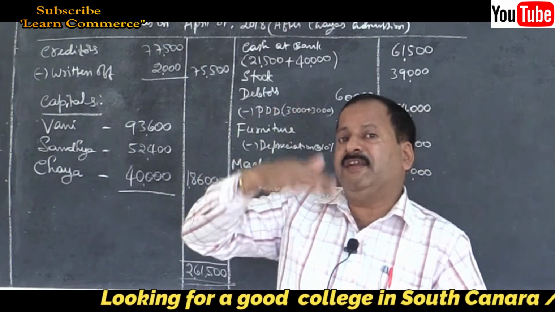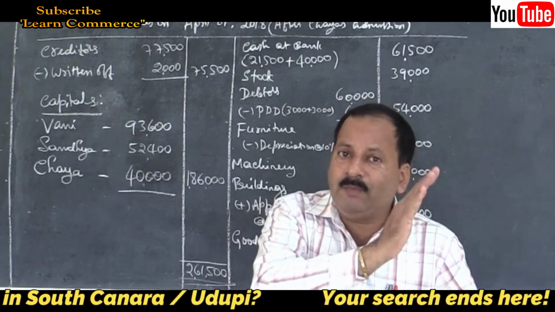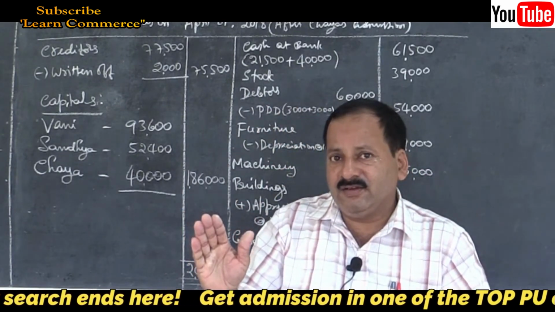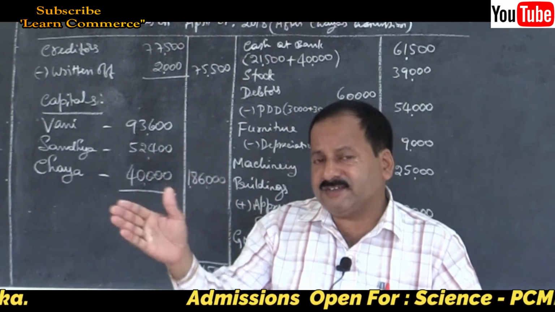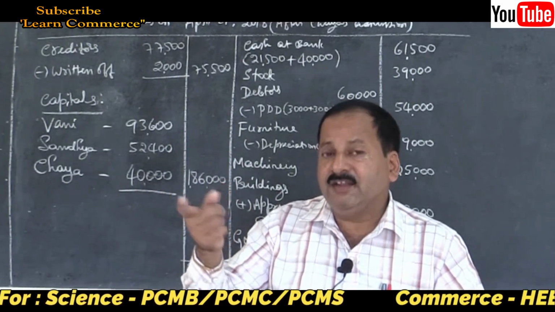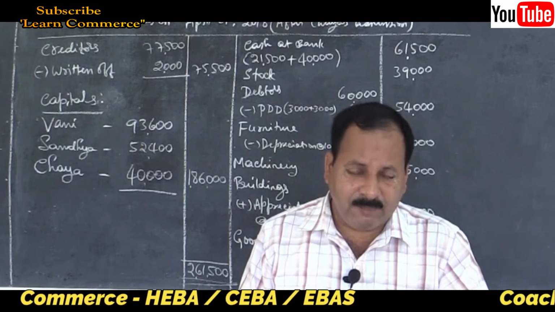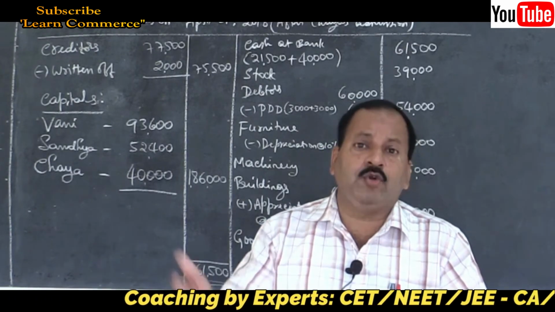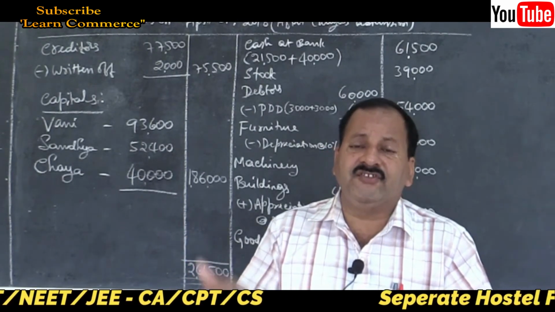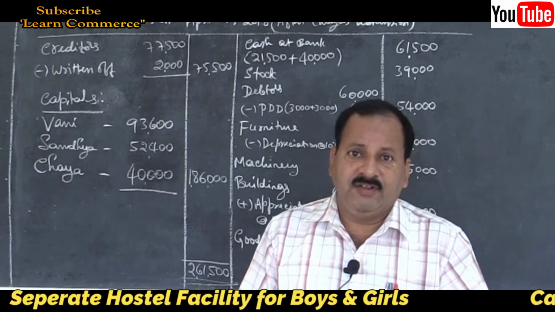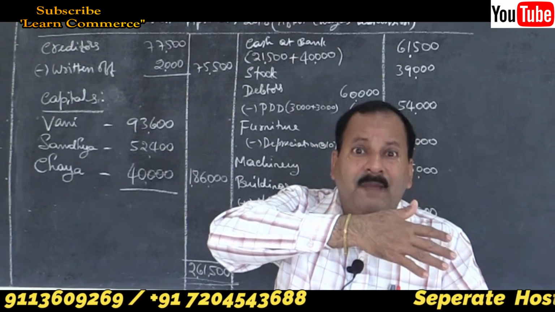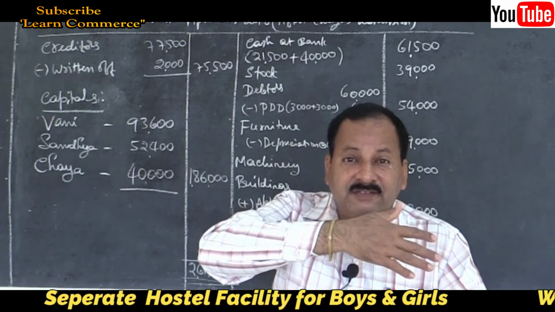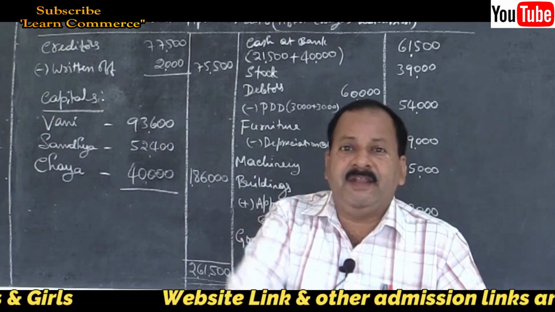Then whatever the difference is, to bank or by bank. If there is shortage on the credit side, then by bank, deficit brought in. The partner has to make good the amount which is shortage. If it is to bank, that means excess amount paid.